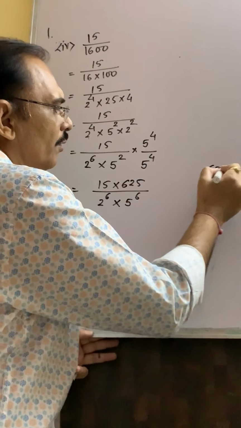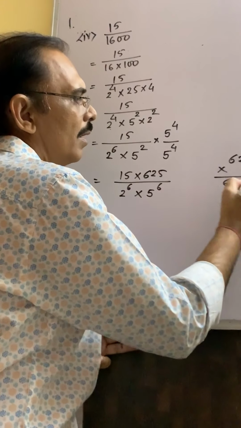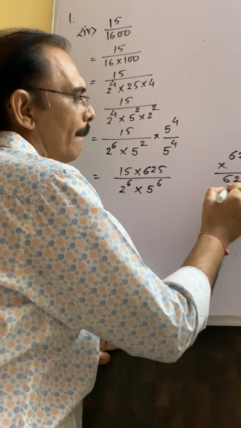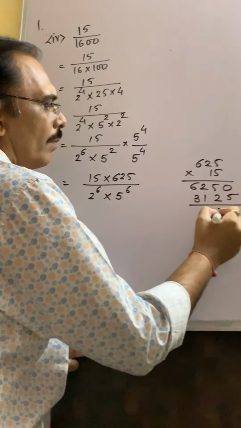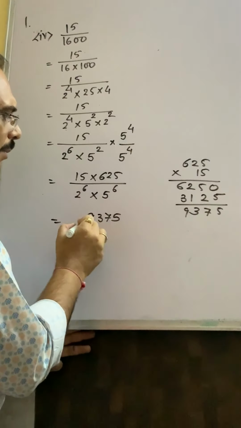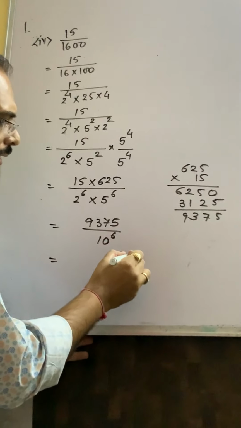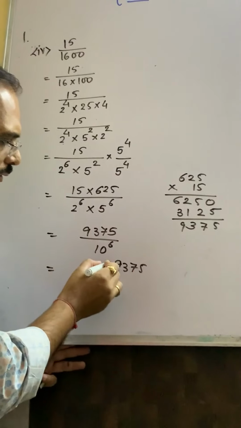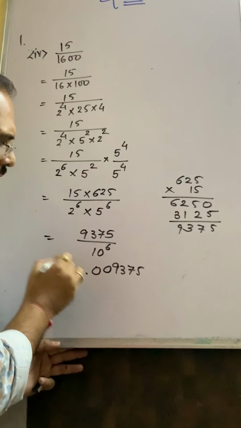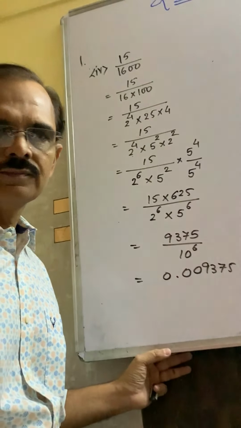Now 625 15s are 9375 upon, combinedly it is 10 raised to 6. So you can write 9375, 4 digits, 5, 6, and then 0. So it is terminating decimal expansion.